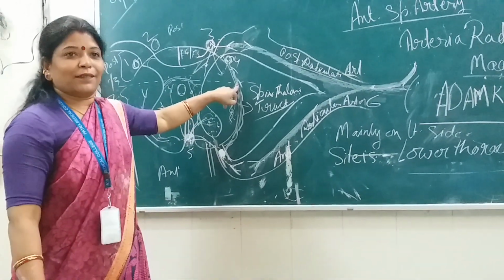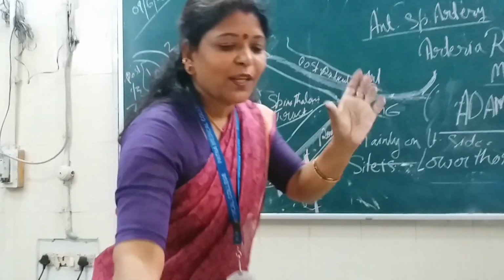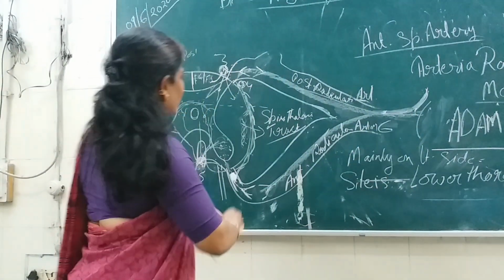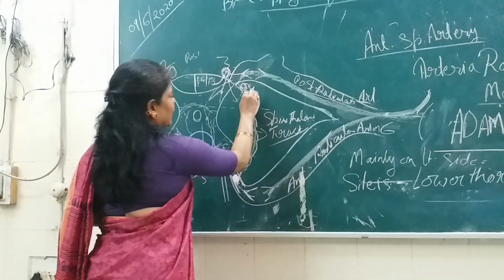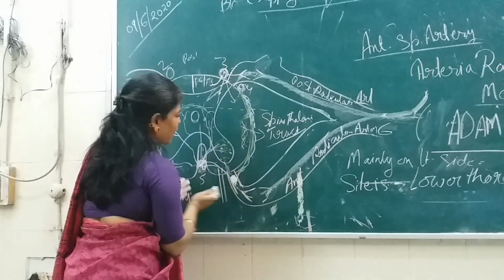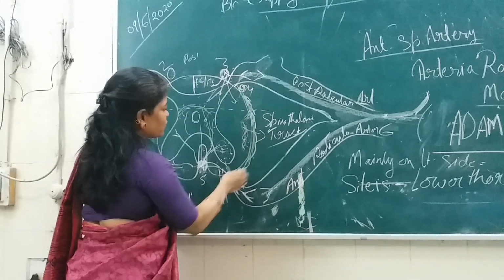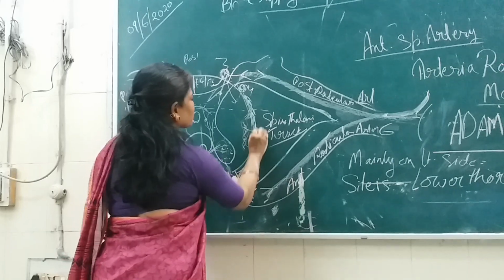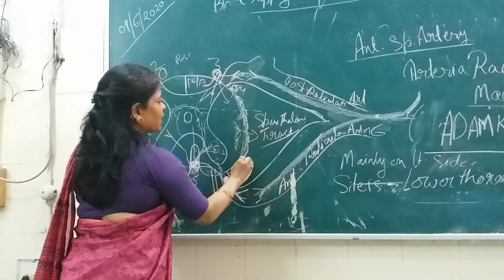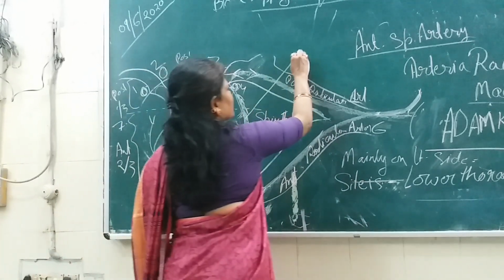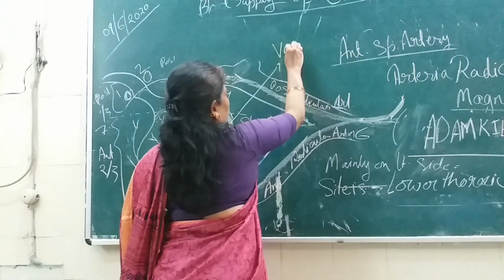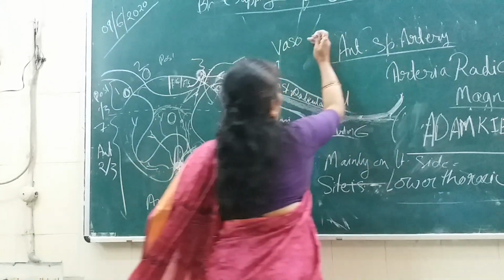Vasa corona. A very important nomenclature here. The blood supply on the walls, anastomosing with the different branches, also gives branches to the walls from the external aspect, and these branches are known as vasa corona.